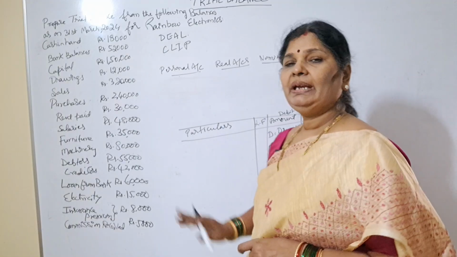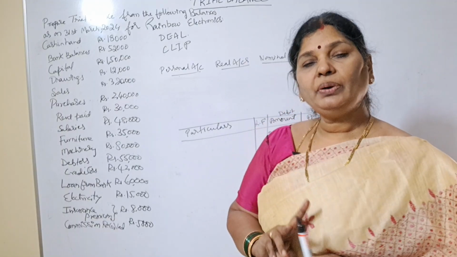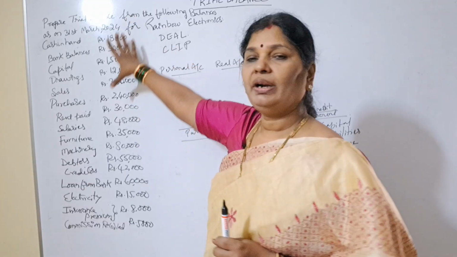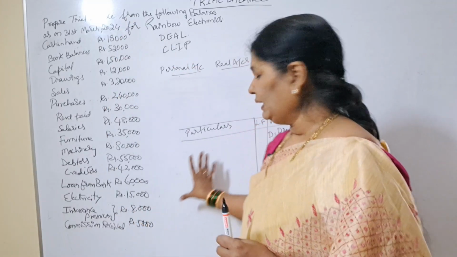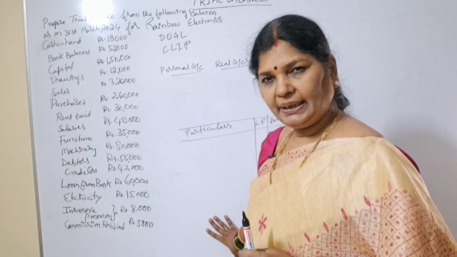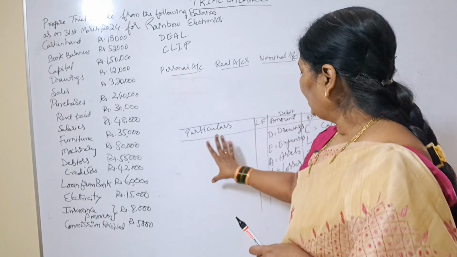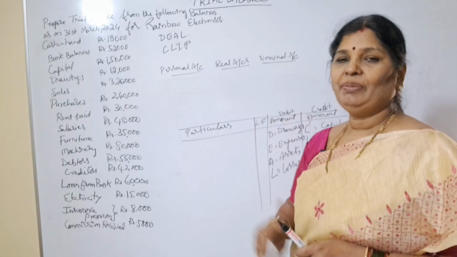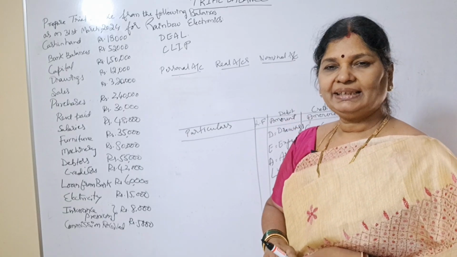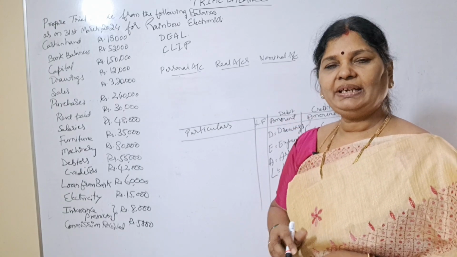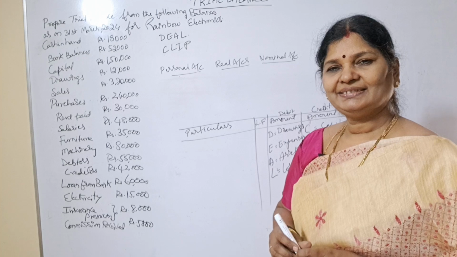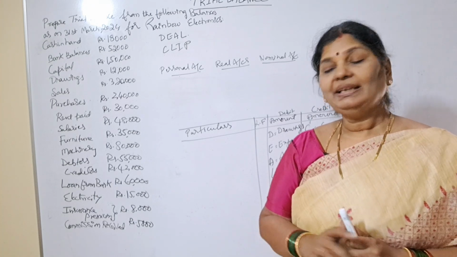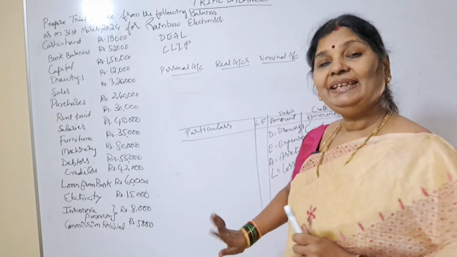Next, when you prepare trial balance, we should see that all the balances, whatever are given, should be written here first, right? And we have to check which side you have to write the amount. Is it clear? So shall we prepare trial balance now? After preparation of the trial balance, you have to remember that both sides should be equal.